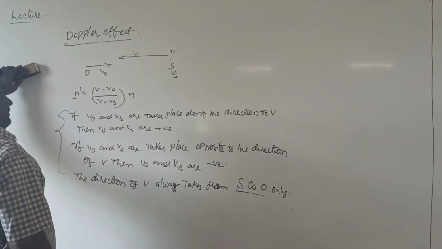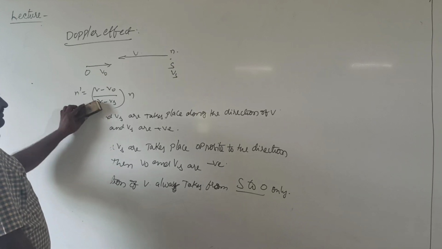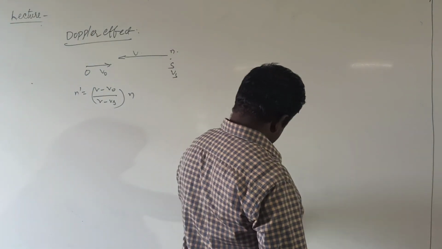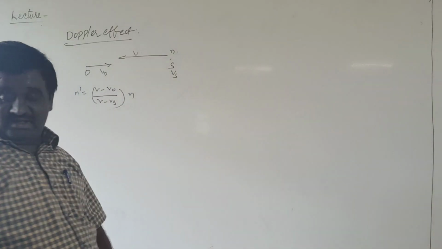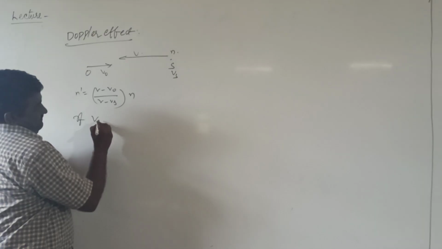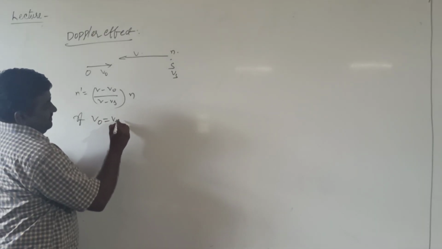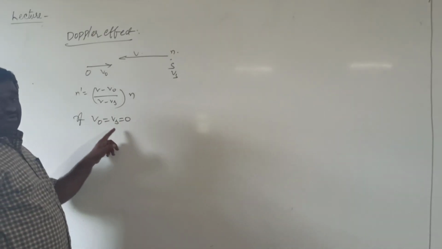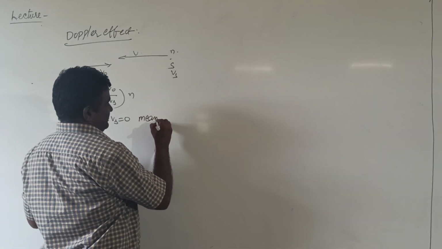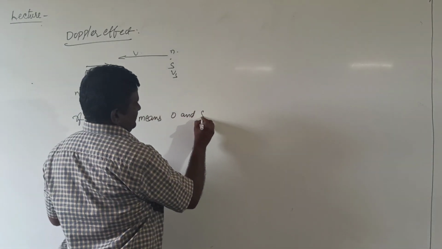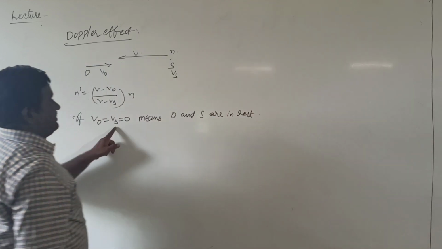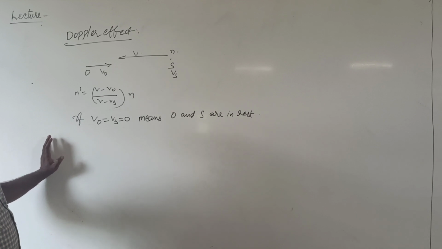Next we will discuss the limitations of the Doppler effect. If v0 equal to vs equal to 0, meaning the source and observer are both at rest, then the Doppler effect is not applicable.